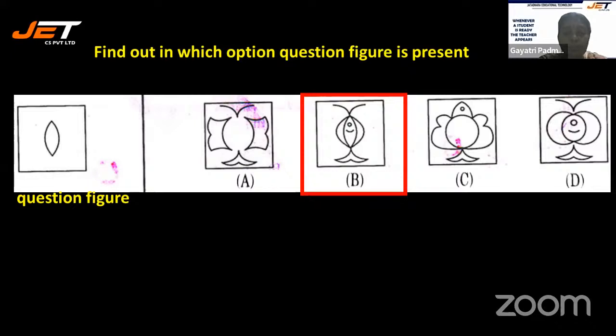It is option B because only this one has it. In no other figures are you able to find it. Even in this it is not there. Even in this it is not there. Even in this it is not there. That is why option B is the correct answer.